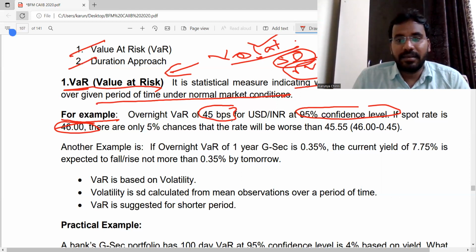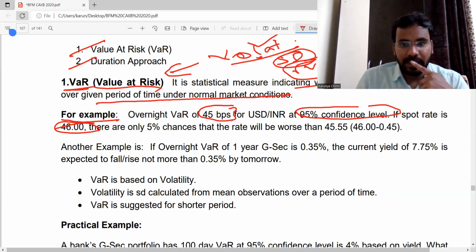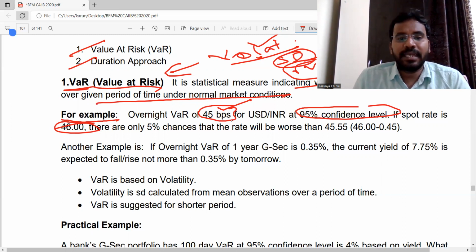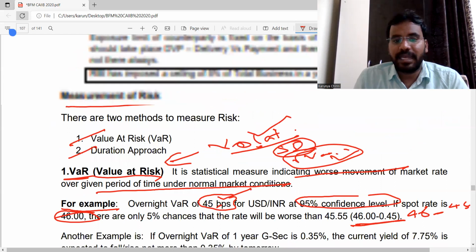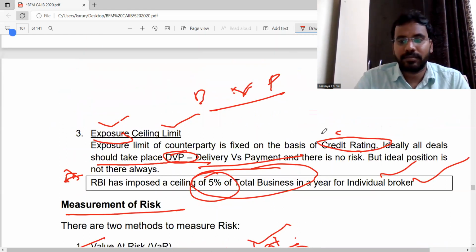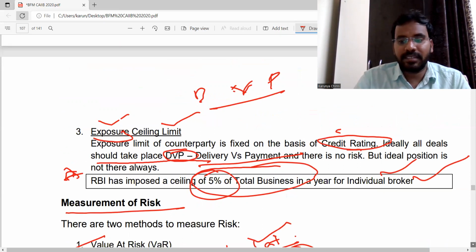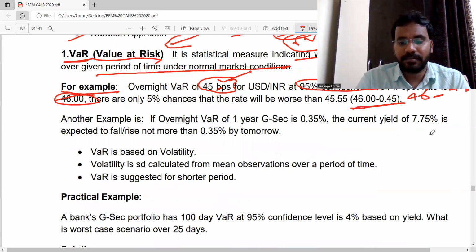What are the chances that the amount will decrease? So what is the risk? 46 minus that amount. We know that BPS means we have to divide by 100. So 46 minus 45 by 100 will give the answer.